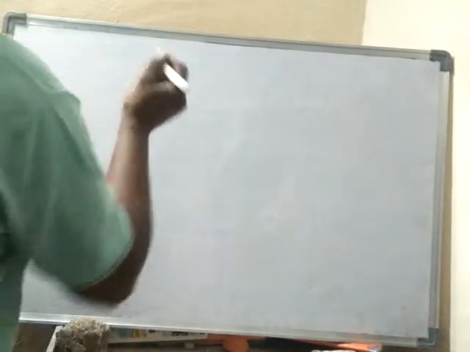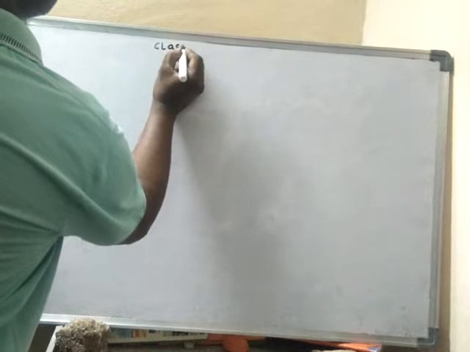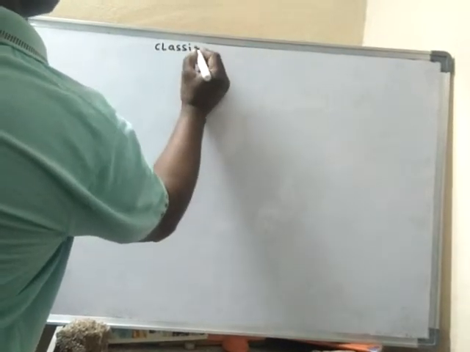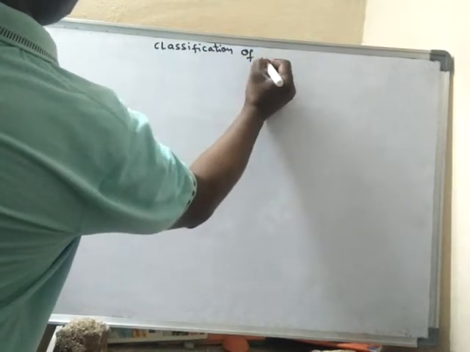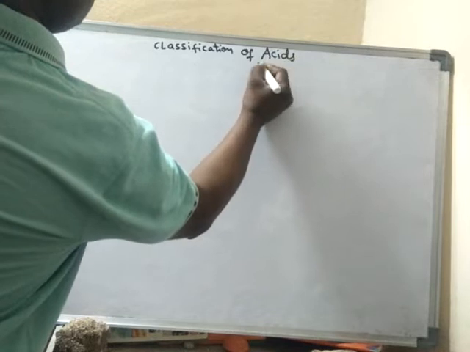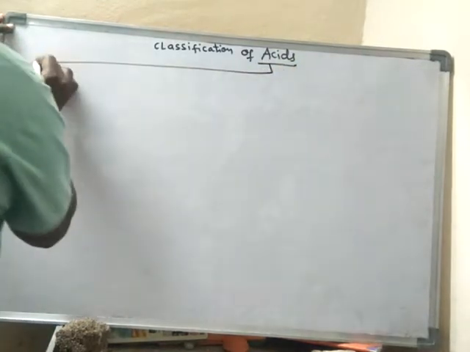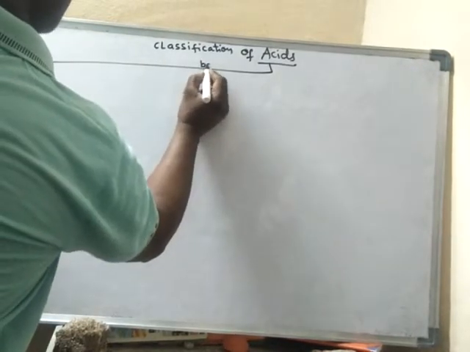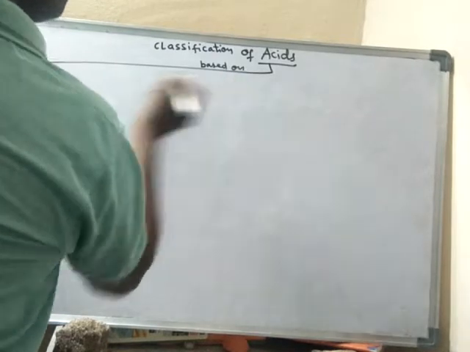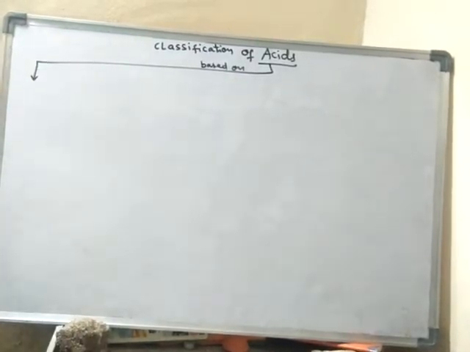Acids are classified in different ways. Classification of acids. See, acids can be classified into several types based on several factors.